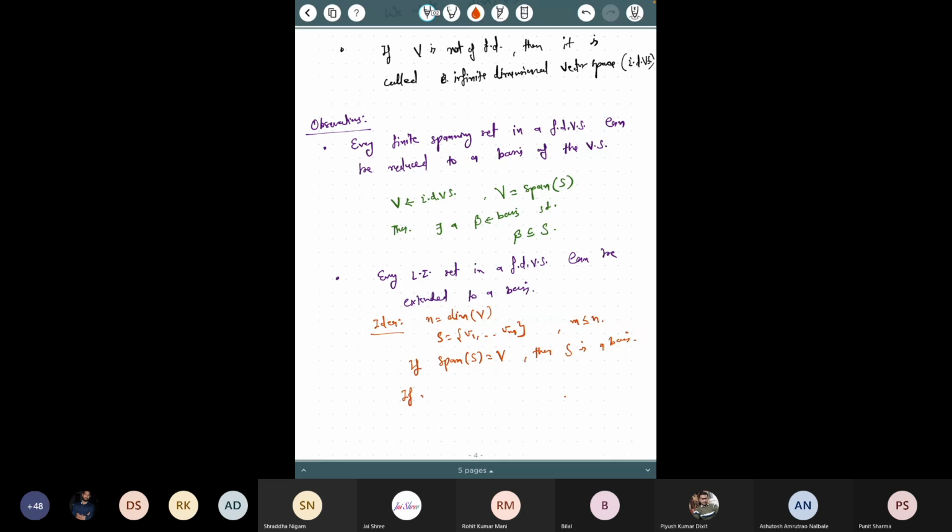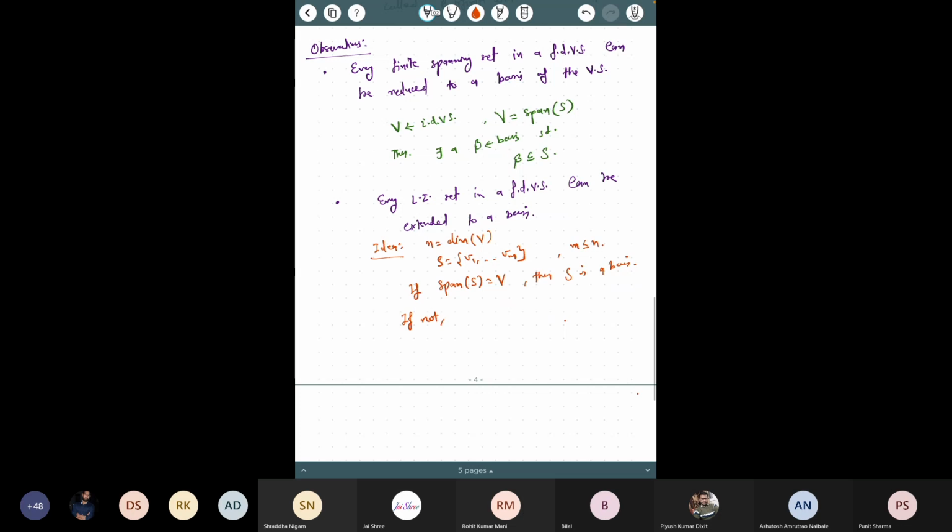But if span of S is not equal to V, then you do the following. You choose one vector v which is in V but not in span of S. There exists such a vector because these two sets are not equal.